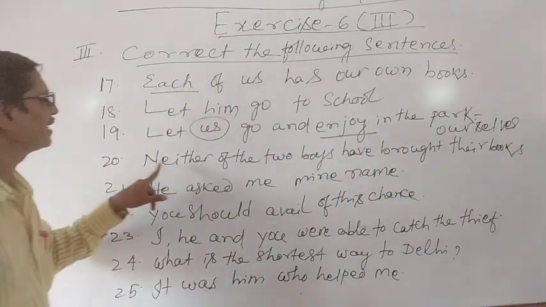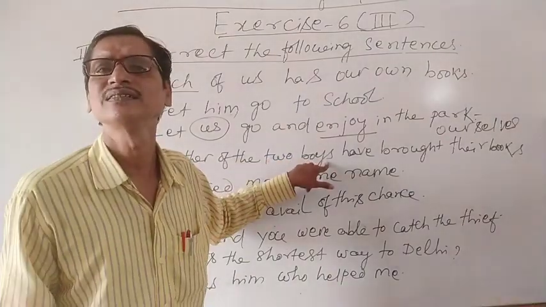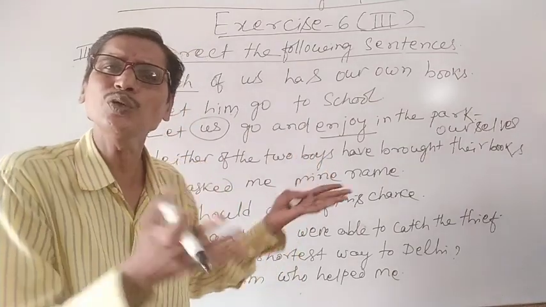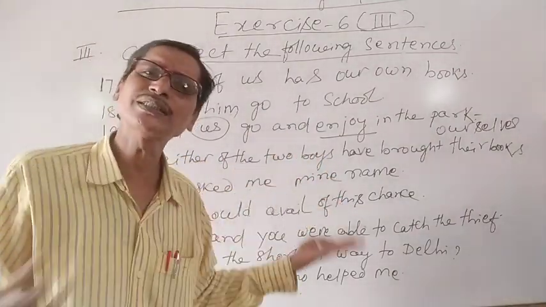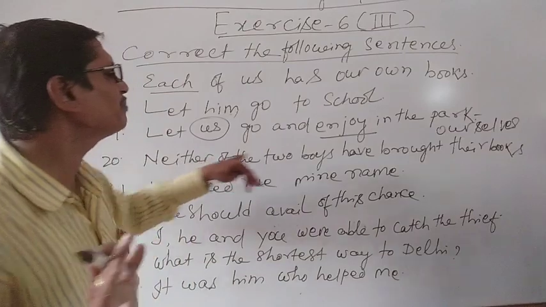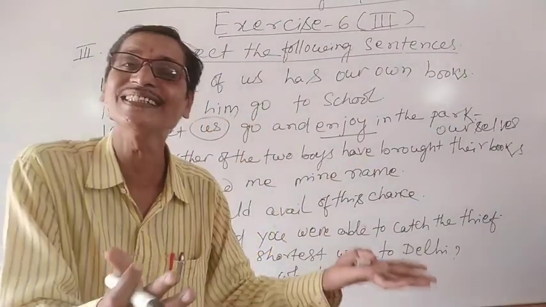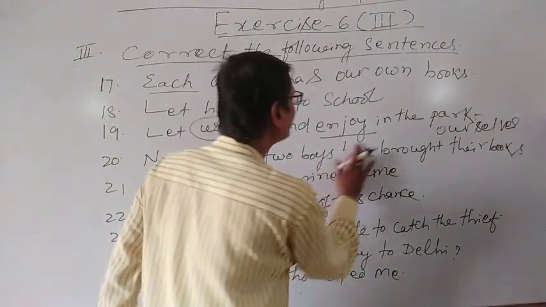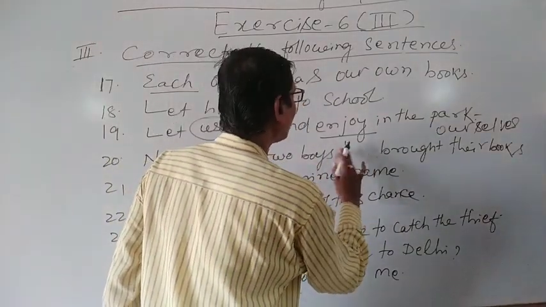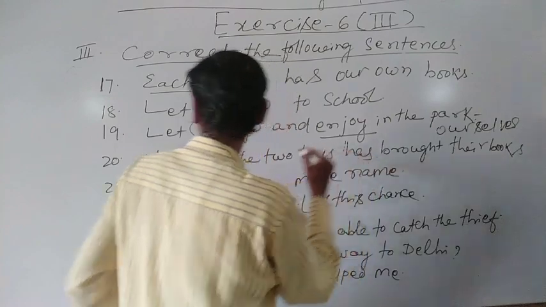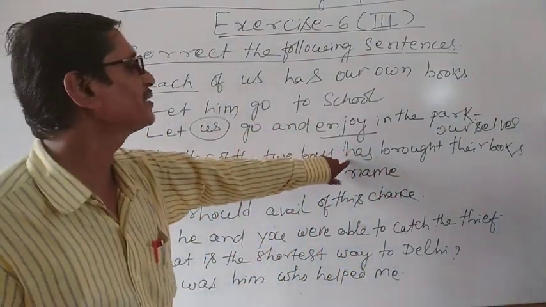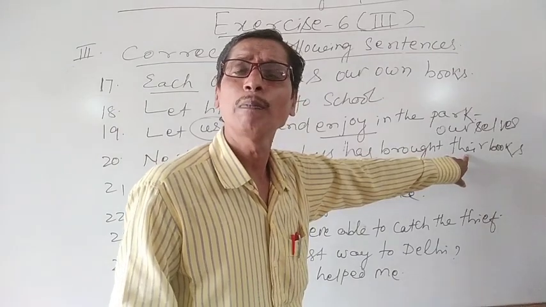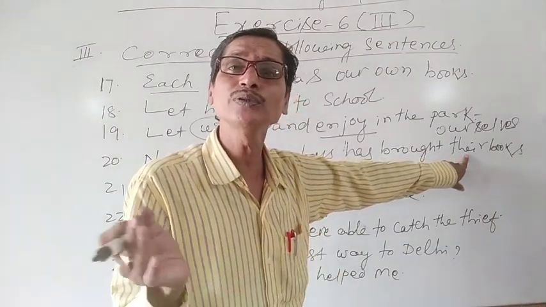Number 20. Neither of the two boys, none of them. Rama is not, Sama is also not. So neither of the two boys, when no one is here, how can we use a plural verb over here? We can use has. Neither of the two boys has, but we cannot write their, which is a plural pronoun used for they.